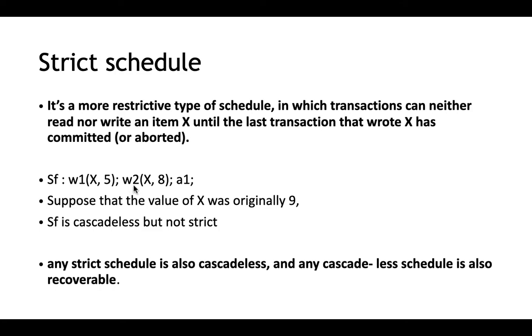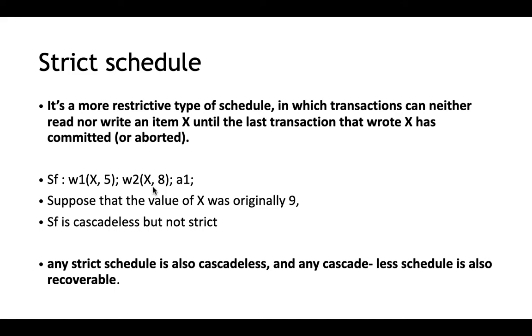Why? Because cascadeless says a read should be done only after the other transaction that wrote it has committed. It is not saying anything about writing the value. In this, X is being written by the first transaction and later on written by the second transaction. So this is actually a cascadeless schedule, but it is not strict.